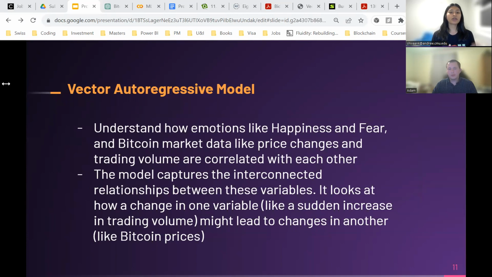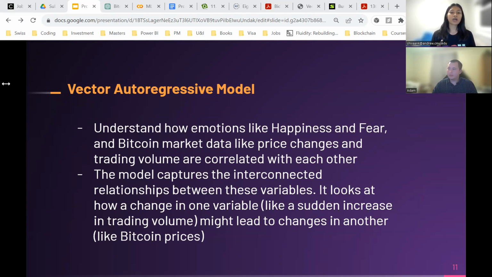And because we found from the previous visualization that Adam showed that there is a correlation between the sentiment scores and the prices, we found that when there is a spike in the happiness score, it can be indicative of a significant price increase as well. So the emotions and the market metrics go hand in hand.